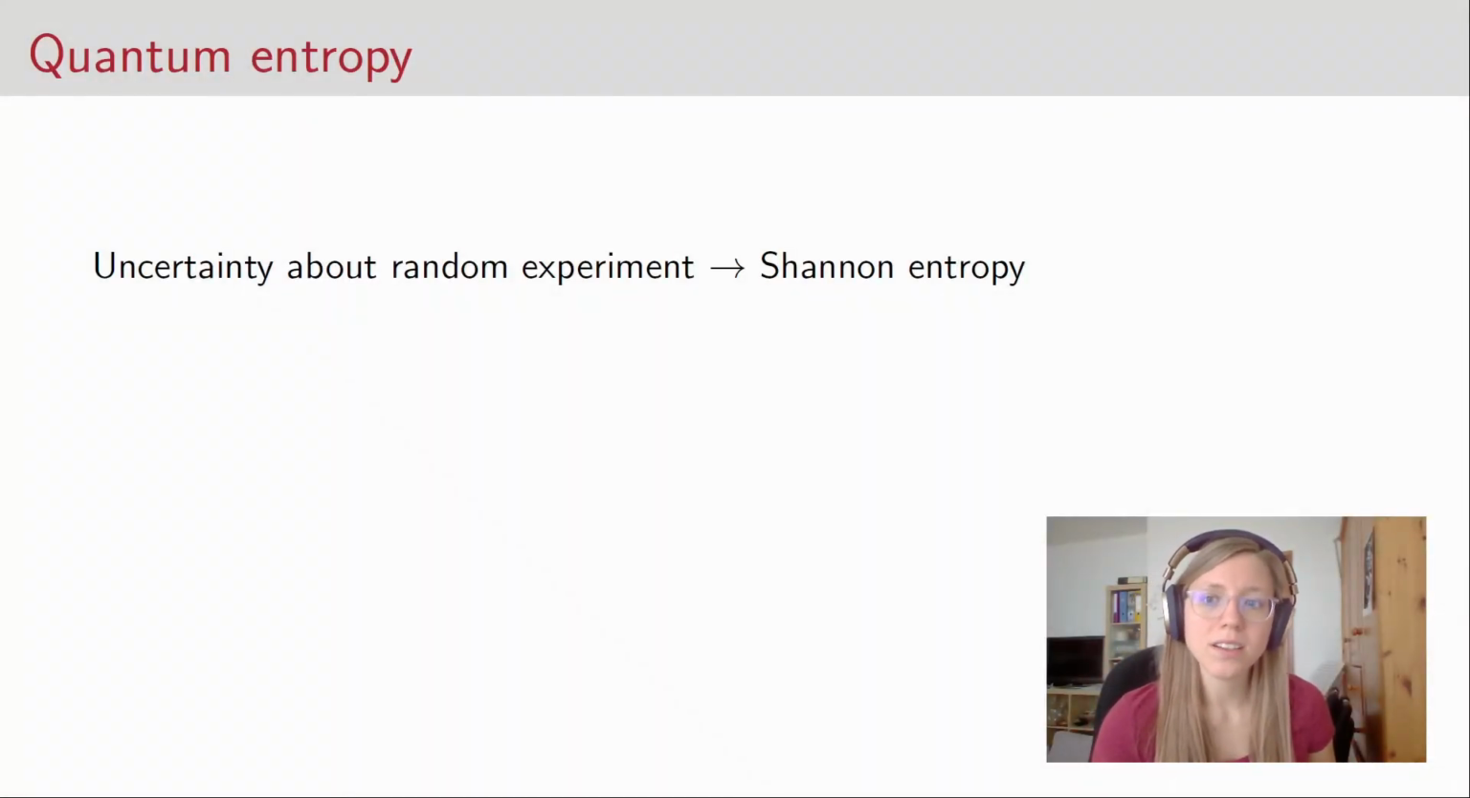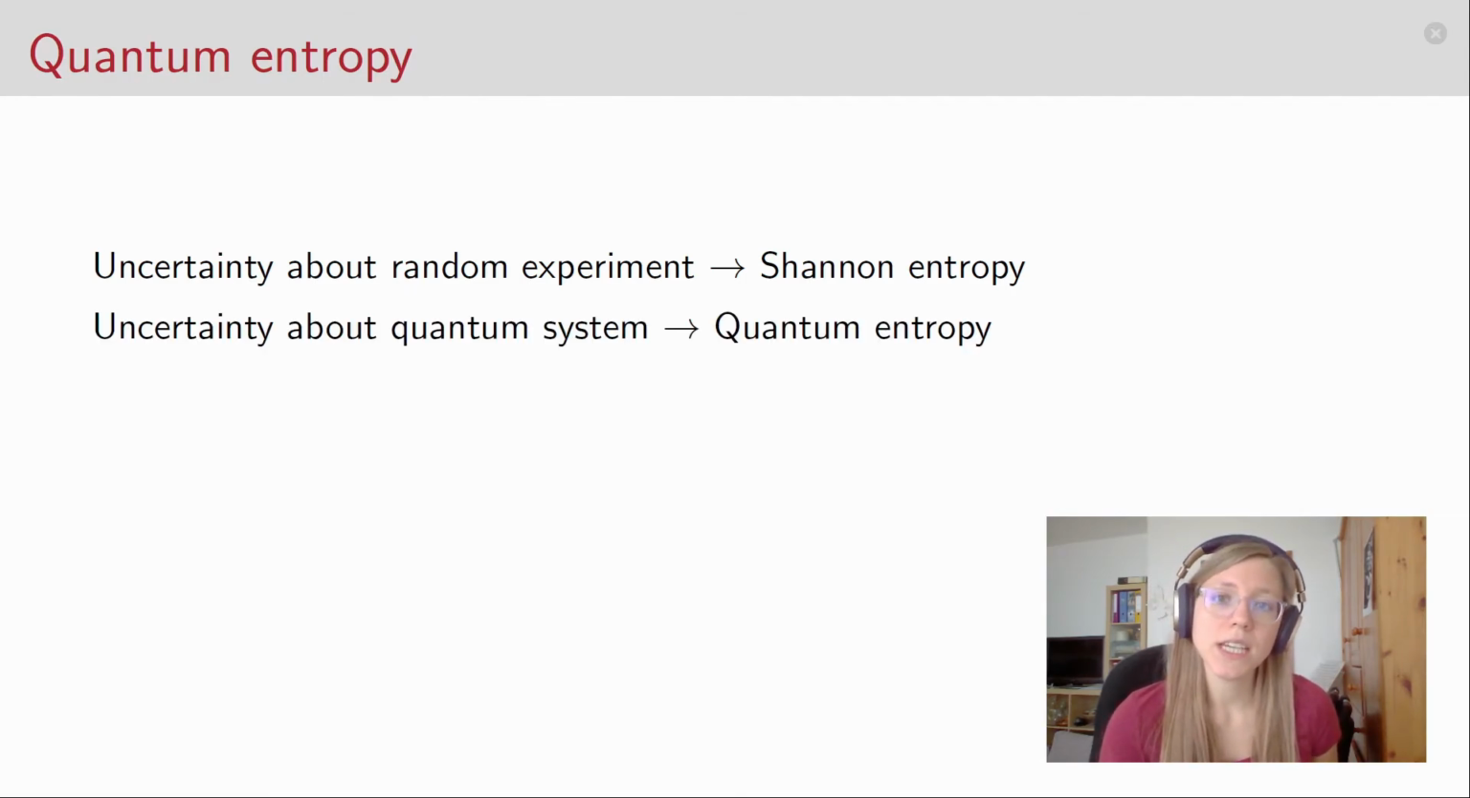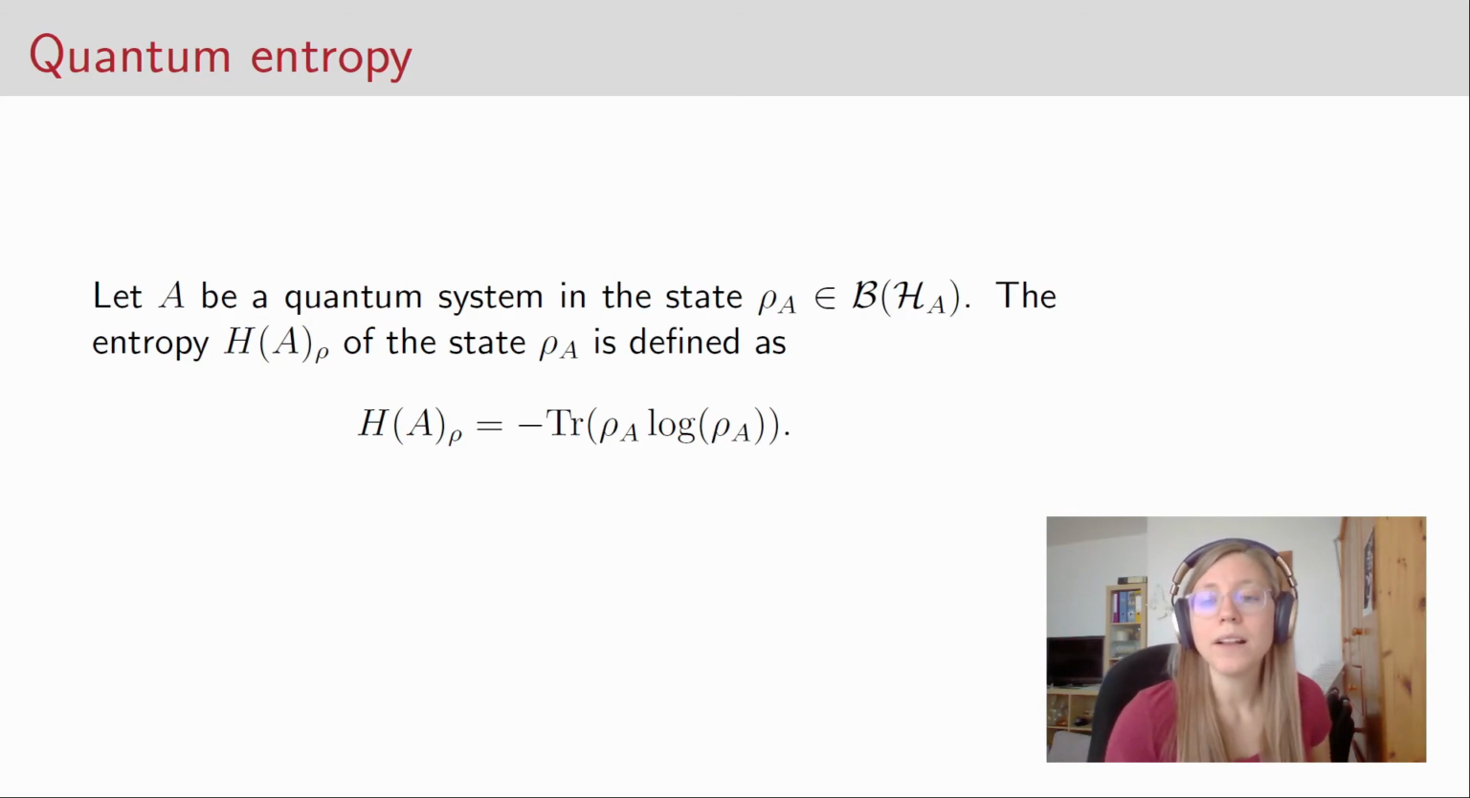So, in the classical world, the uncertainty about a random experiment is quantified by the Shannon entropy of the random variable that models the experiment. In the quantum world, the uncertainty about a quantum system is quantified by the quantum entropy of the quantum state the system is in. How do we define the quantum entropy of a state? Well, it is quite similar to the classical definition of entropy. So suppose we have a quantum system A, which is in the state rho A. Then the entropy of the state is defined as minus the trace of the state rho A times the logarithm of the state rho A.